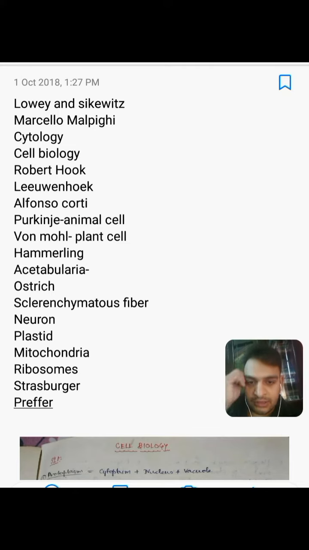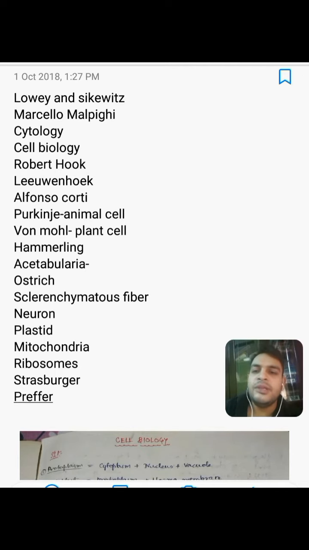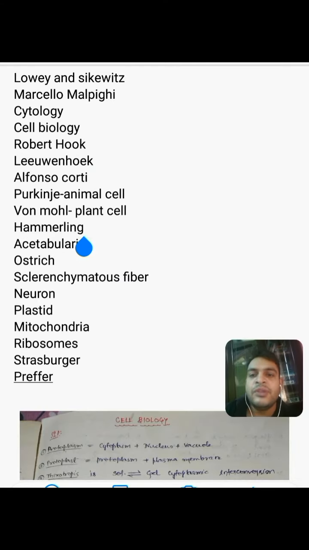Next, we all know that cytology and cell biology are two parallel terms. Many times we misconceive them as the same, but these two are different. Cytology is the study of the state of the components of the cell. Cell biology is the study of the structure, function, and reproduction of a cell. Both have different fathers. The father of cytology is Robert Hooke, while cell biology's father is Swanson.